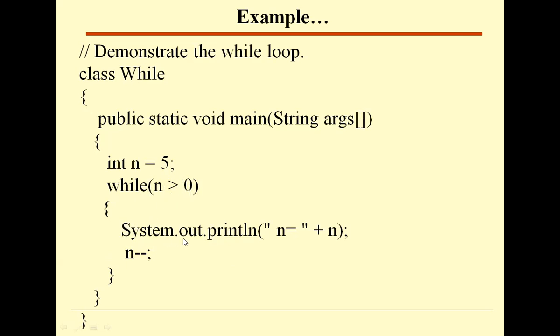Then System.out.println n is equals to plus n, it prints the n value.